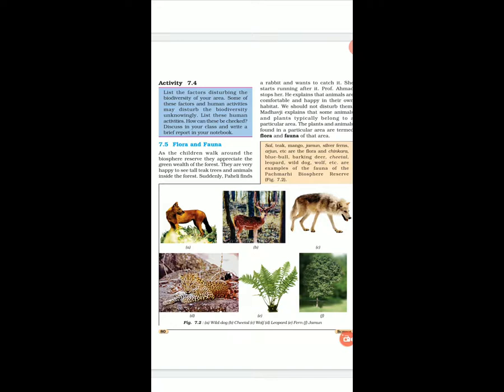You can see the picture is given here. Different plants and animals of Pachmarhi Biosphere Reserve are given. That means the flora and fauna of Pachmarhi Biosphere Reserve are given. This is flora and fauna.